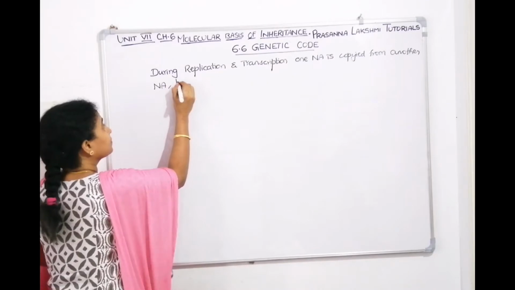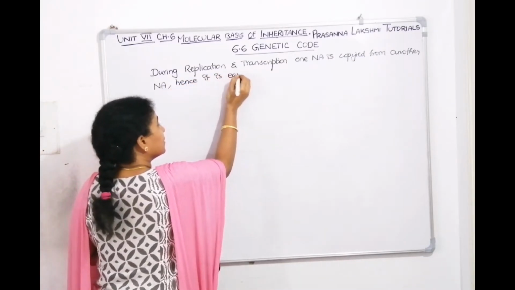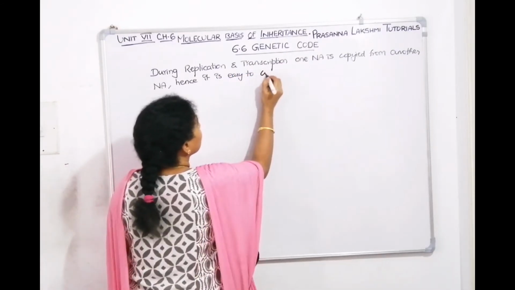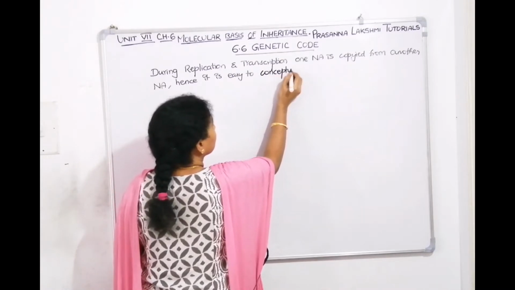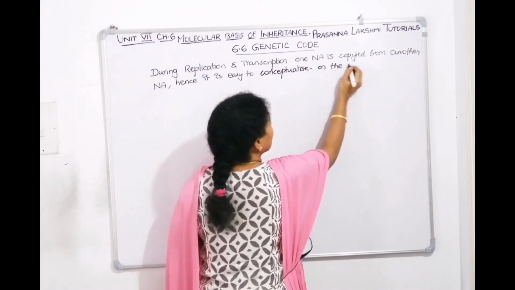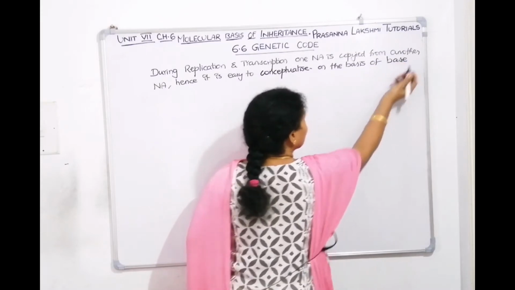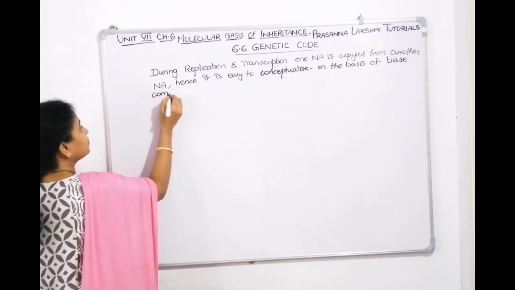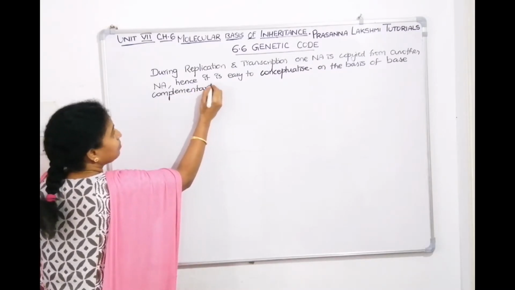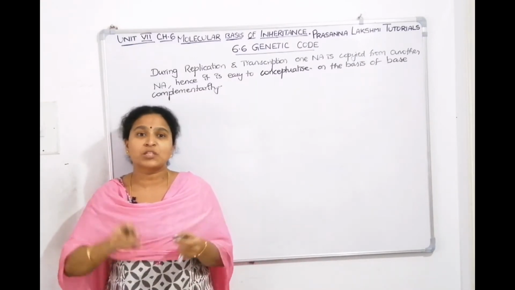Hence, it is easy to conceptualize on the basis of base complementarity. If DNA has these bases, RNA will have these bases, we can tell.